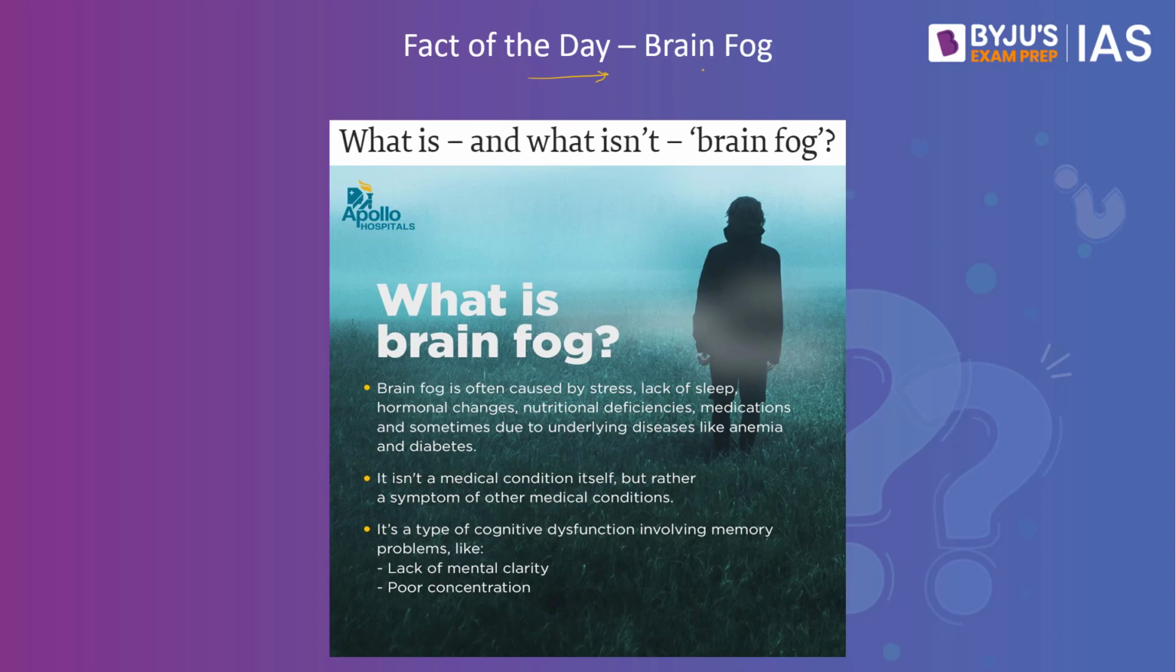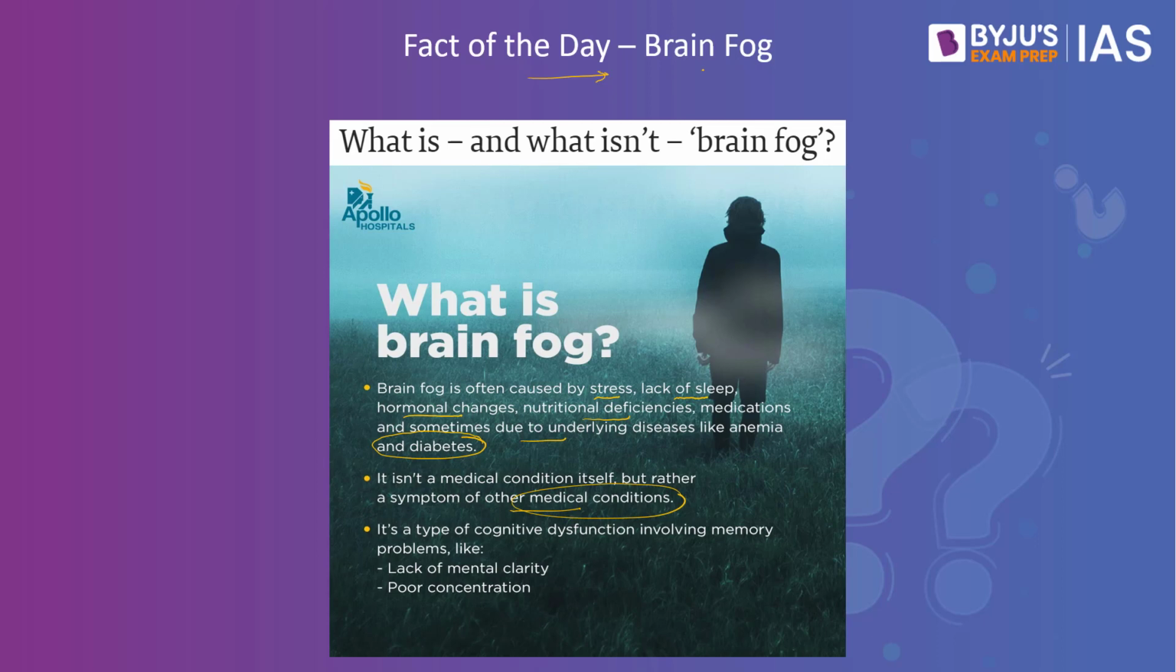So basically, if a person is always in a perplexed mode, he is not able to come to a conclusion, he always goes through some confusion and dilemma, and he is not able to make a firm conviction. All this is what is called brain fog. Brain fog is often caused by stress, lack of sleep, hormonal changes, nutritional deficiencies, medications, and sometimes underlying diseases like anemia as well as diabetes. It isn't a medical condition itself, but rather a symptom of other medical conditions.